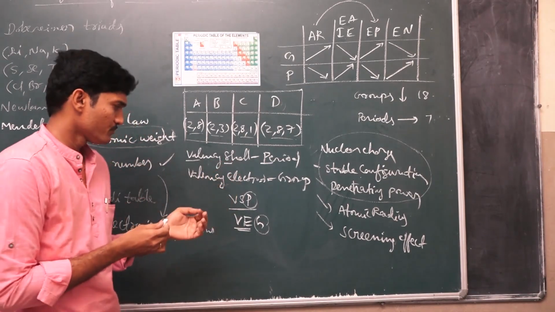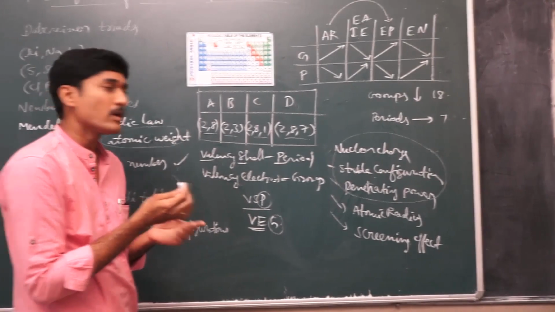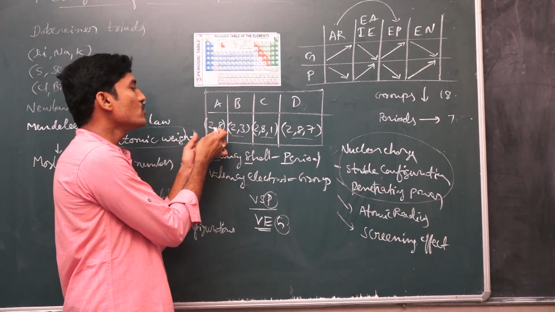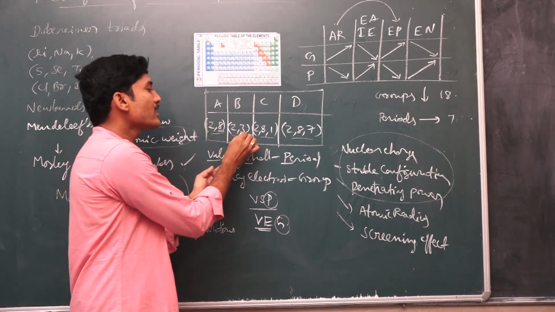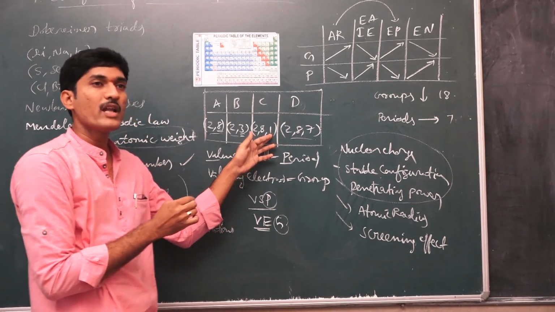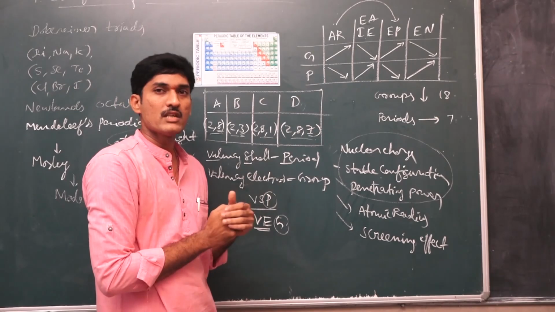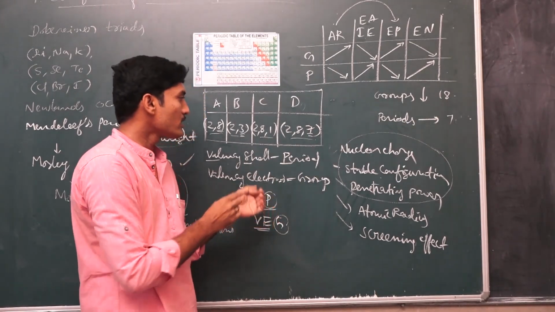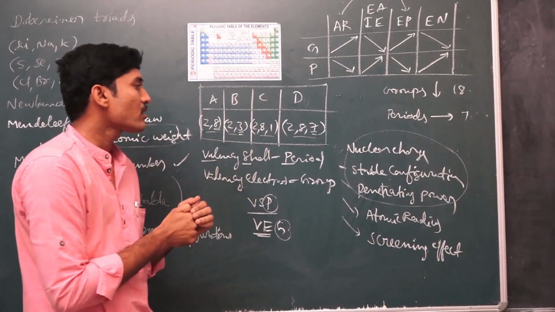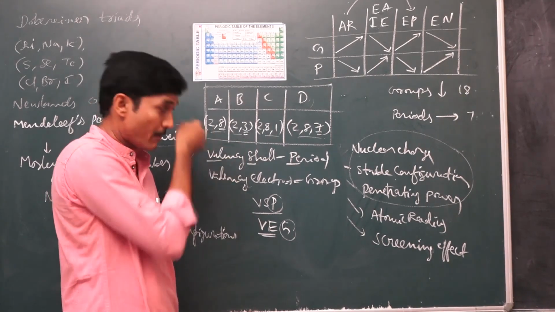Okay, and how to identify the group number? Group number is nothing but the valence electron number. Here the valence electrons are 8, so that's why the element belongs to the 8th A group. And here the valence electrons are 3, that belongs to the 3rd A group. And this has 1 valence electron, so this belongs to the 1st A group. And these are 7 valence electrons, so that belongs to the 7th A group. In this way, we identify the different period numbers and group numbers, and also the valence electron numbers. Here the last number is the valence electron number.